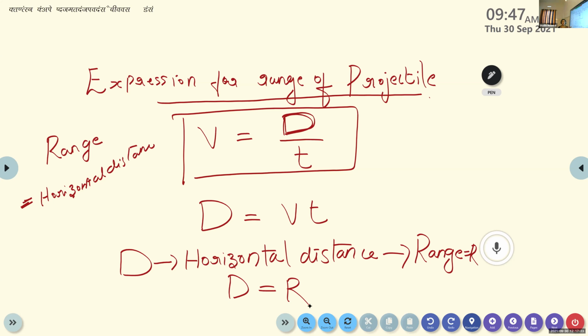It is the horizontal distance covered by the projectile during its motion, and that is known as range. We represent it by R.